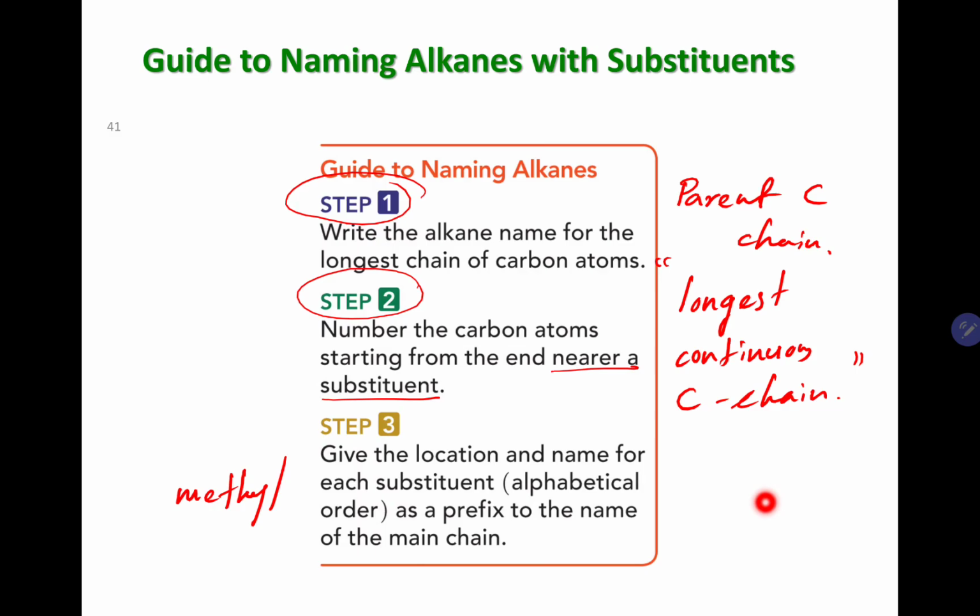It will also have a location. Depending on the carbon where it is present, it could be 3-methyl. Of course, when you have a number next to a letter, you always separate them using a dash line. So this will be 3-methyl, and then that will be the name of the substituent. Every substituent should have a location as well as a name. If you have multiple substituents, you will worry about the alphabetical order and then put everything together as one whole word. That will be the final name.